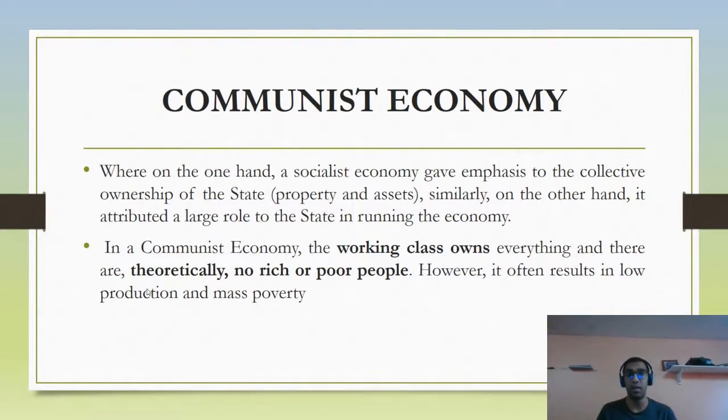Now, this does seem good theoretically, but practically we've seen that this type of economy has always failed due to low production, because there is no incentive for me to produce more if I get the same amount still. It also causes mass poverty due to a lot of corruption going on. Here, the working class owns everything. Russia, when it became the Soviet Union, declared itself as a communist economy. But then again, the Communist Party there took up all the means of production. Henceforth, it could be classified as a socialist economy because the party owned all the means of production, not the working class. That was theoretically.